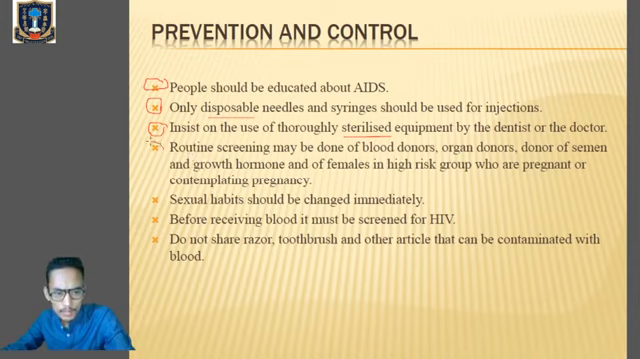Next one, there must be routine screening of the blood donor. That means those who are donating blood must be routinely screened. There will also be routine screening of organ donors, donors of semen for artificial insemination and growth hormone. Clear? And of females in high risk groups who are pregnant or contemplating pregnancy. So those individuals need to be thoroughly screened for HIV infection. Sexual habits need to be changed immediately. Need to stick to a single sex partner instead of having multiple sex partners.